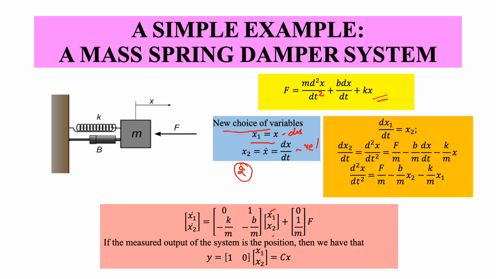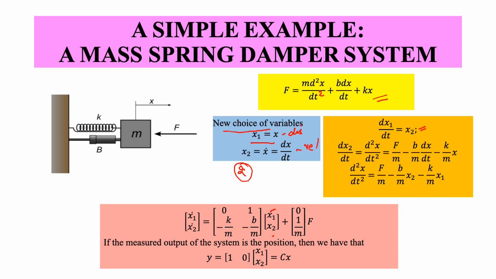First we see that dx by dt is nothing but x2, because if I take the derivative of x1, I will get dx by dt, which is nothing but x2. So now dx2 by dt is equal to d square x by dt square.